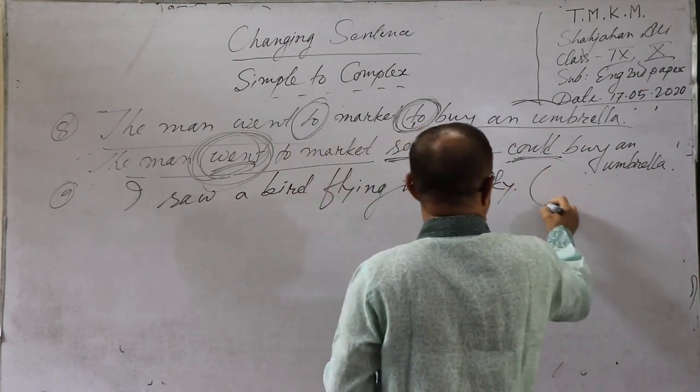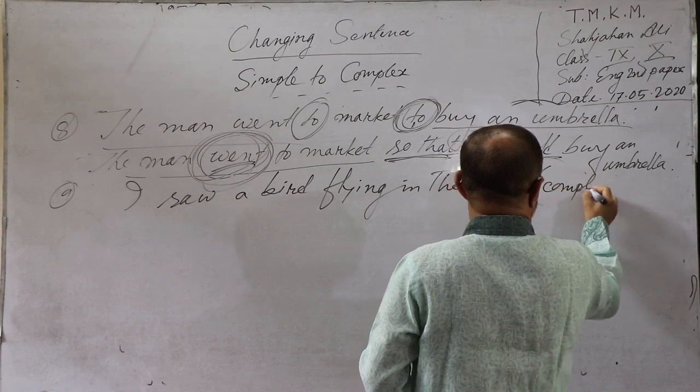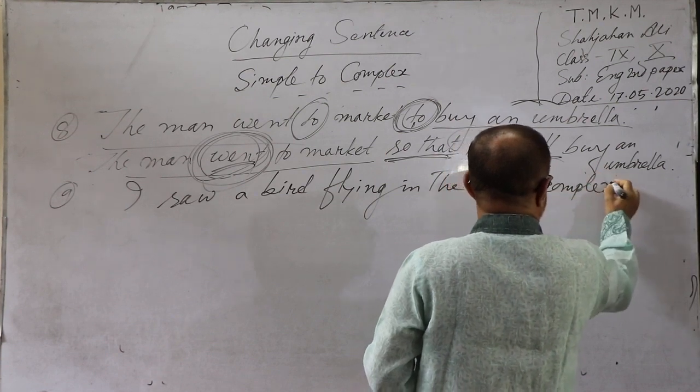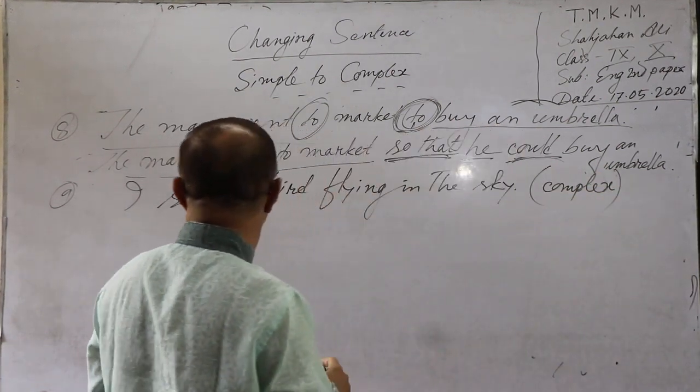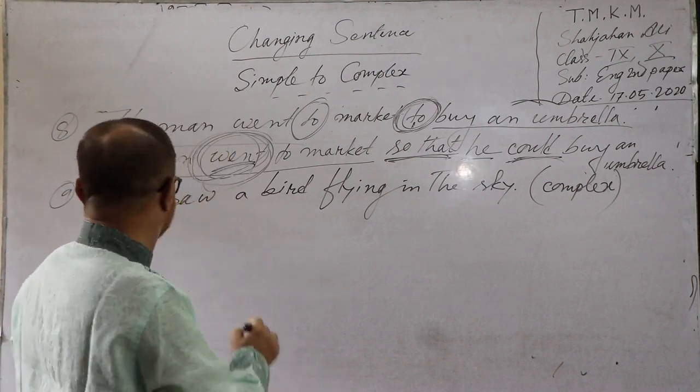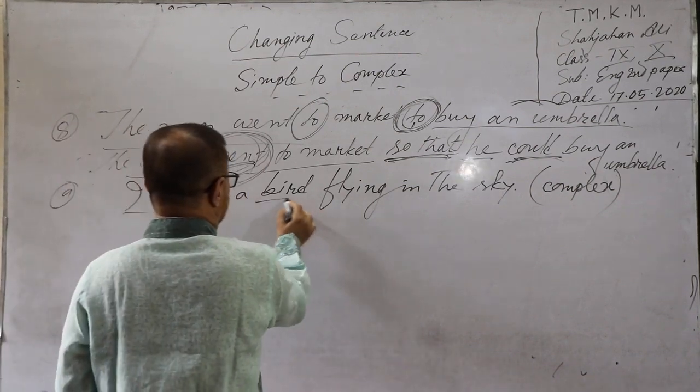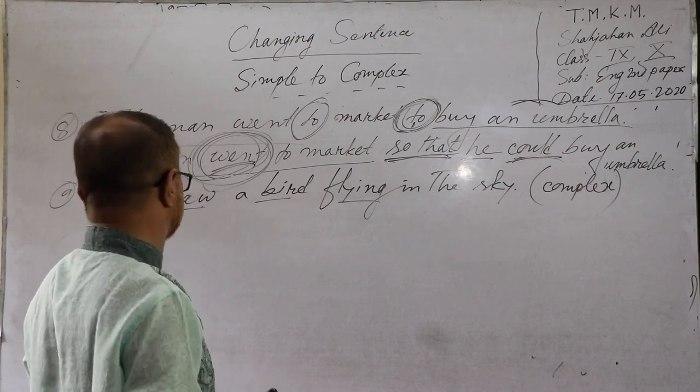I saw a bird flying in the sky. This is one type of structural sentence. I have already given the structure in my last class: subject plus verb plus object plus present participle.